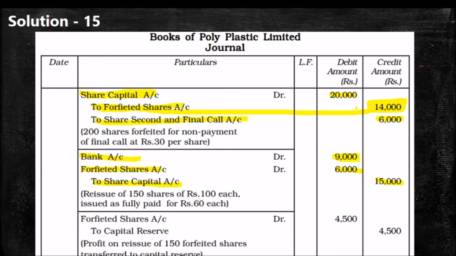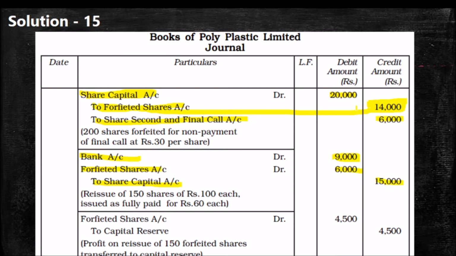Then we will get the amount actually transferred to share forfeiture for these 150 shares, that is 10,500, the amount credited to share forfeiture for the reissued 150 shares.